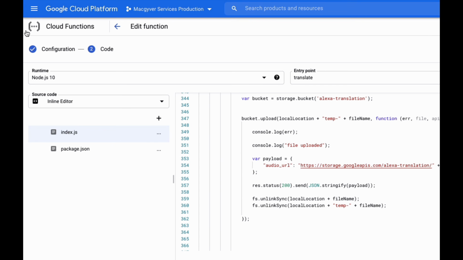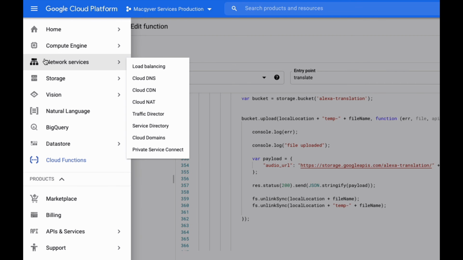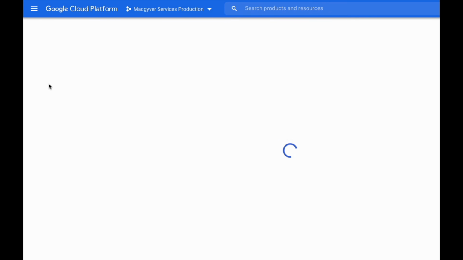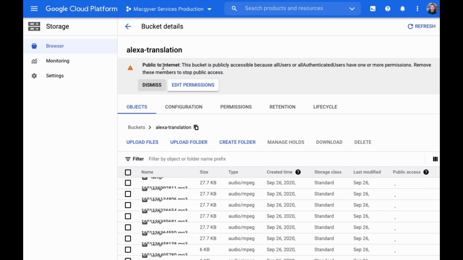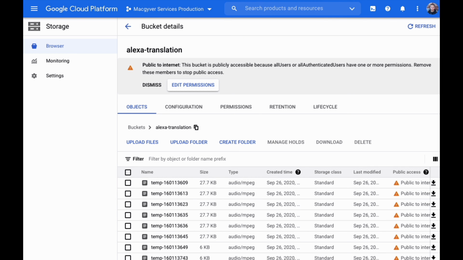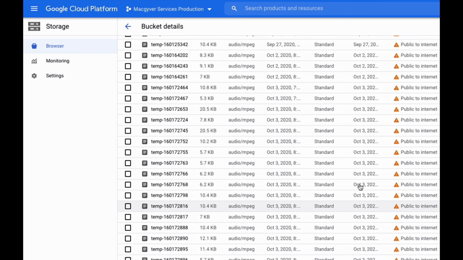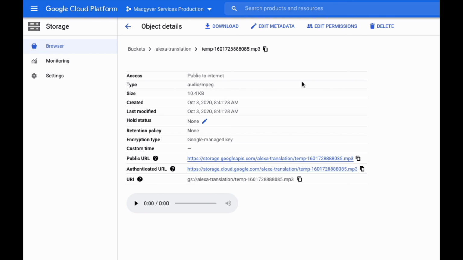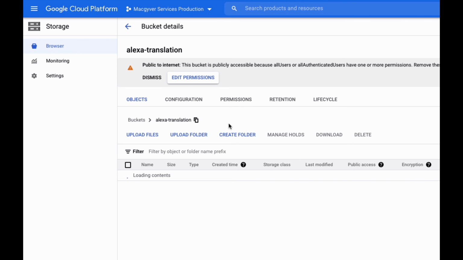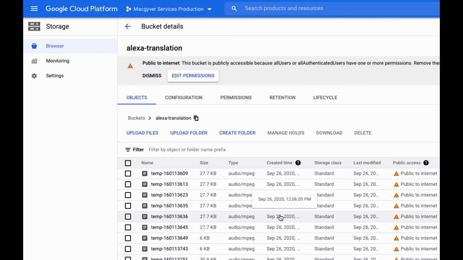And actually, let's just show the Google storage. So if I go to storage, and I go to Alexa translation, again, this folder is public, public to the internet. And these are all the translations that we've done. And we just give them a unique hash, so when we're responding, we know which one is which. And we could delete these pretty much right after they're recited, and that's probably something I should do. But if I play one of these, यह एक अच्छा फोन है. It's just a translation that we set at one point. And Alexa is able to access these.